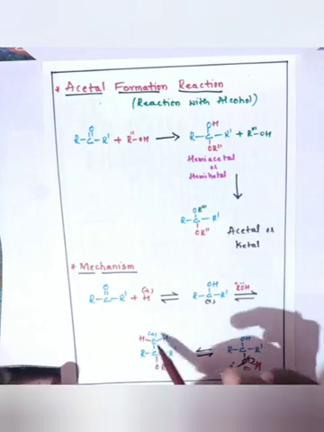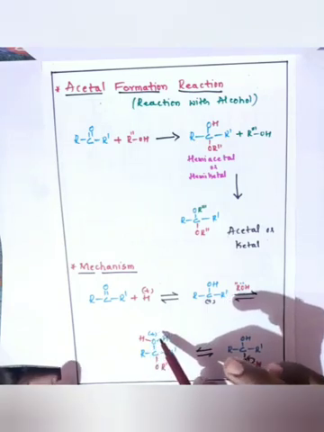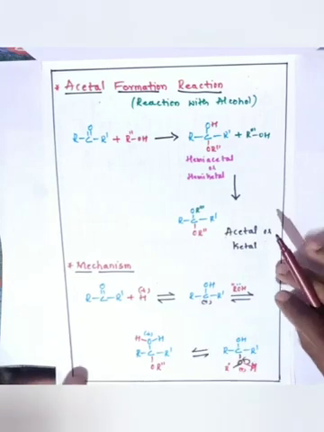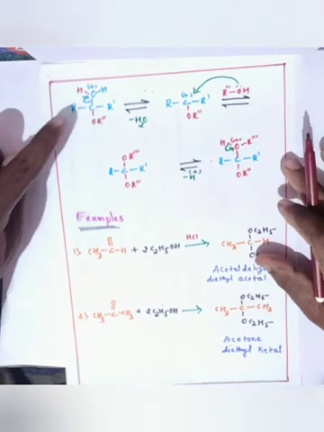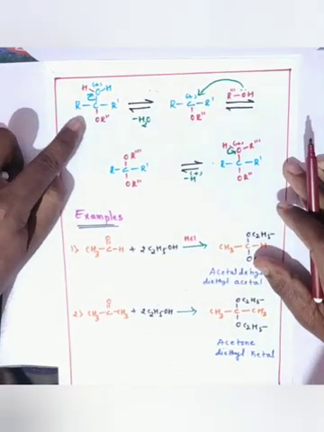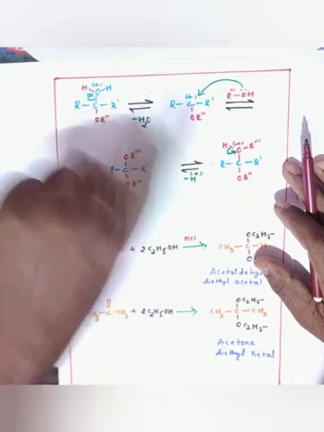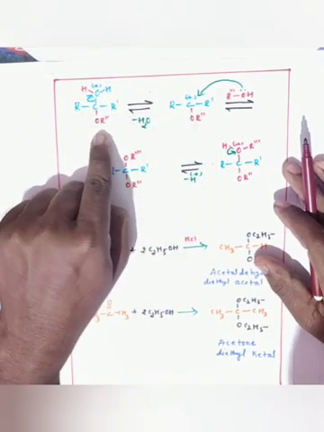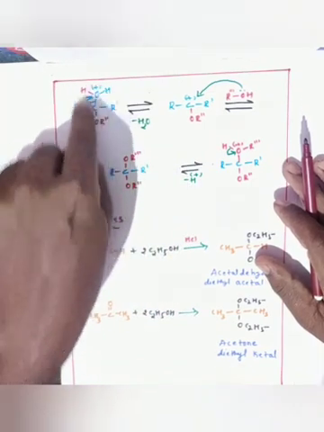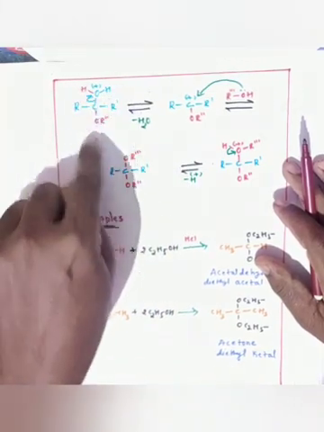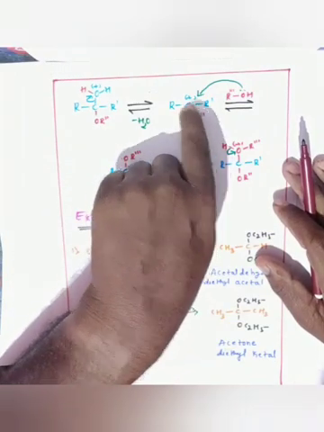So it becomes OH2, because O again loses one of its lone pairs of electrons, so it gets the positive charge. Then in the further step, this H2O is eliminated from the whole molecule, leaving carbon with a positive charge.